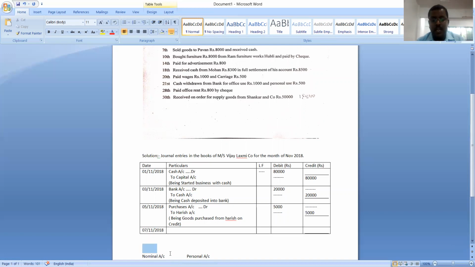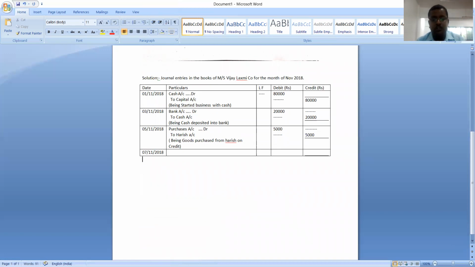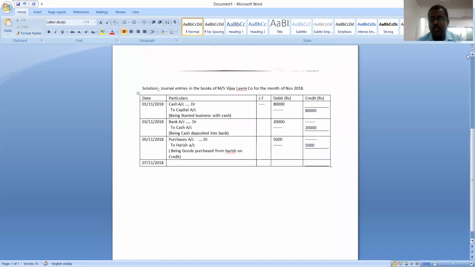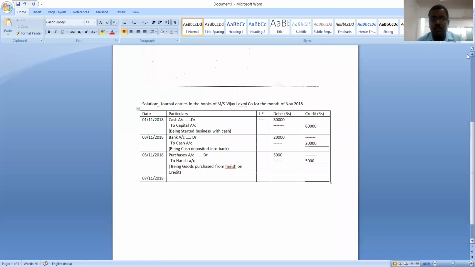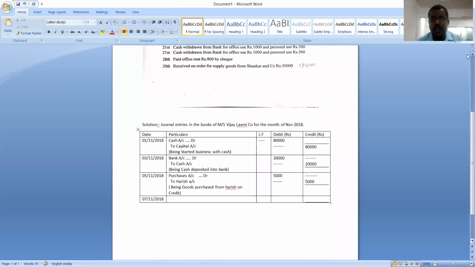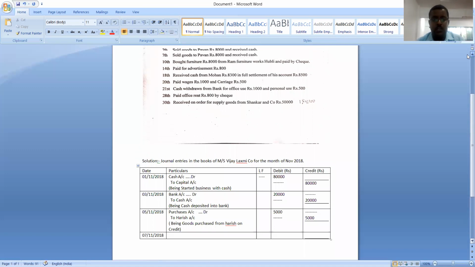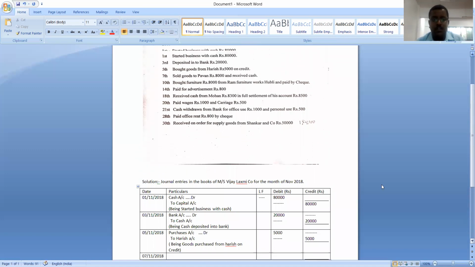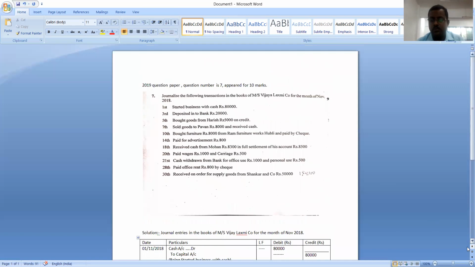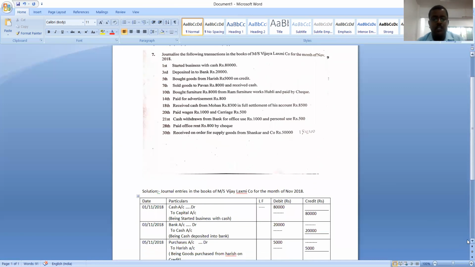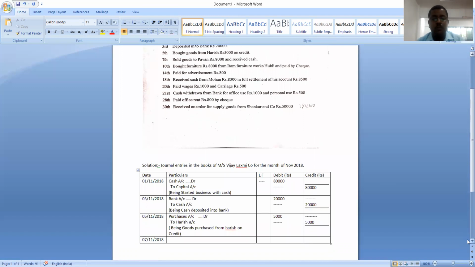Yes, tell me whether it is a cash transaction or a credit transaction. Actually, it is a cash transaction because although they have mentioned the name of the person, they have specified cash. You can see here. What is the date of the transaction? It is the 7th. What is the transaction? Sold goods to Pawan rupees 8,000 and received cash. It means it is a cash transaction because here it is clearly given received cash. So Pawan is not important here. What is important? Cash is important.